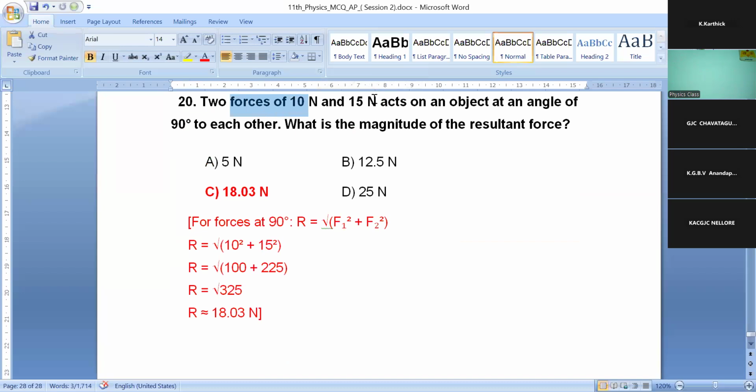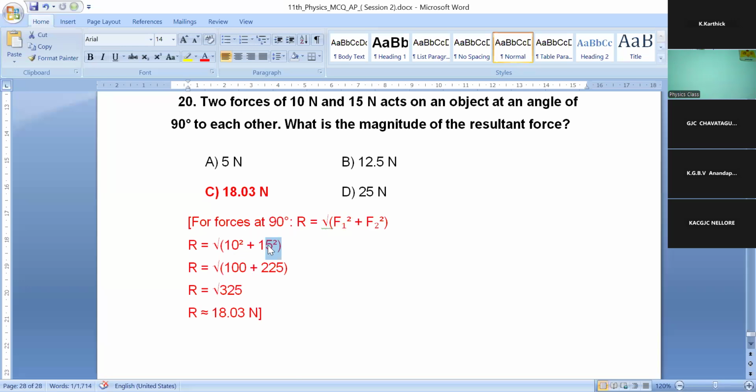Two forces of 10 Newton, 15 Newton act on an object at an angle of 90 degree to each other. What is the magnitude of the resultant force? For the forces at 90 degree, the resultant force formula, resultant R is equal to root of F1 square plus F2 square. F1 is 10 Newton, so 10 square. Second, F2 is 15, so 15 square.